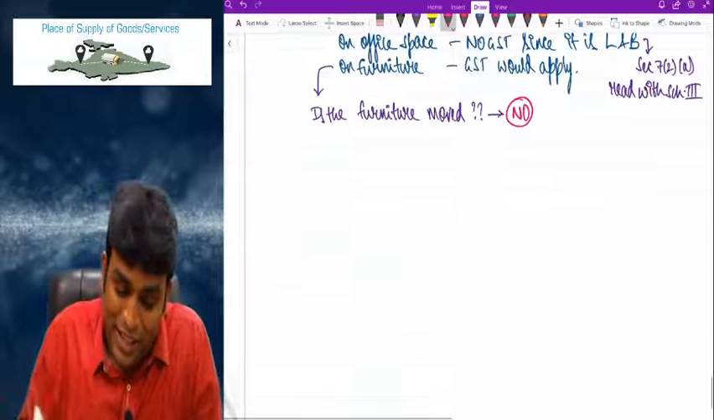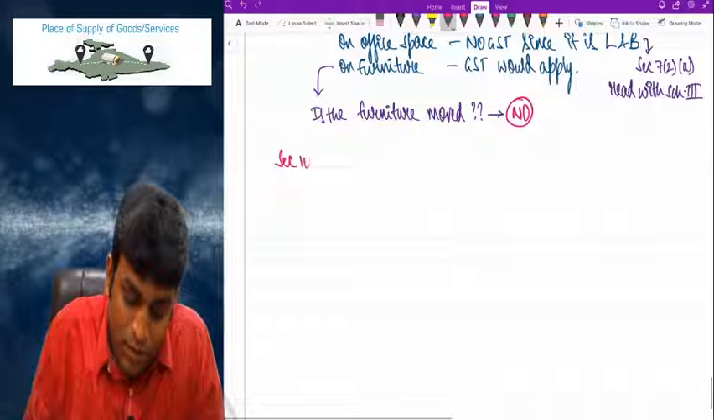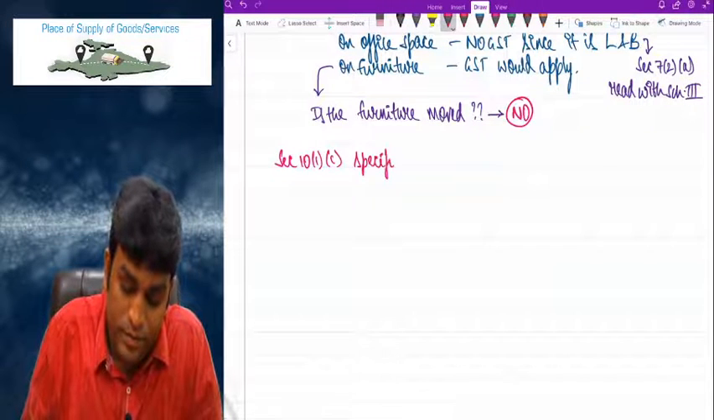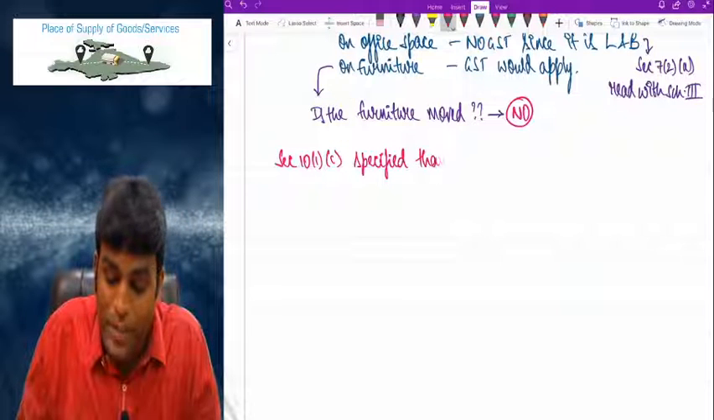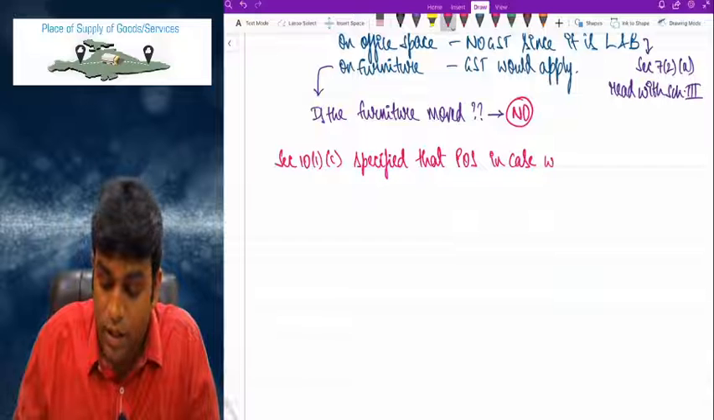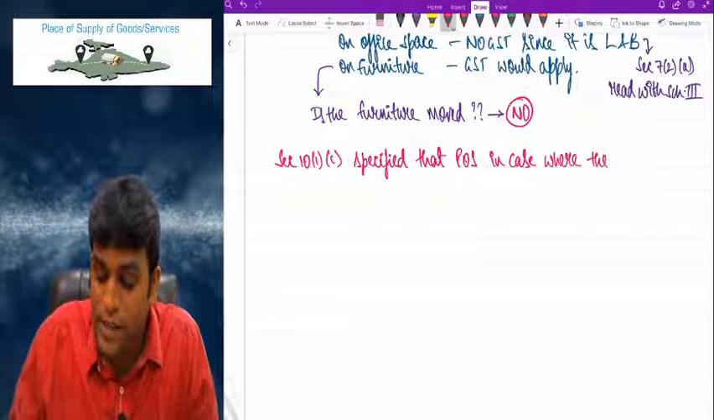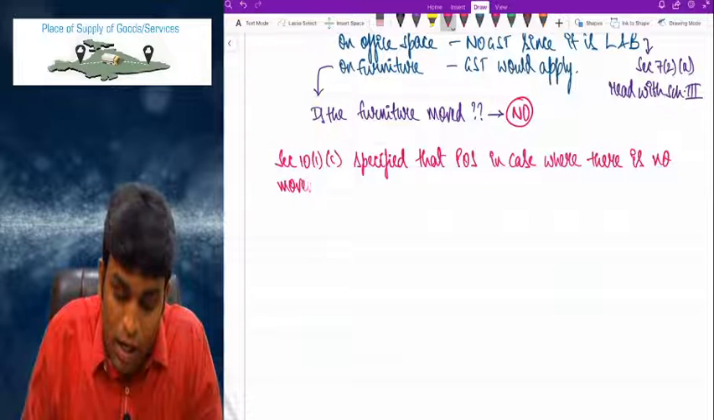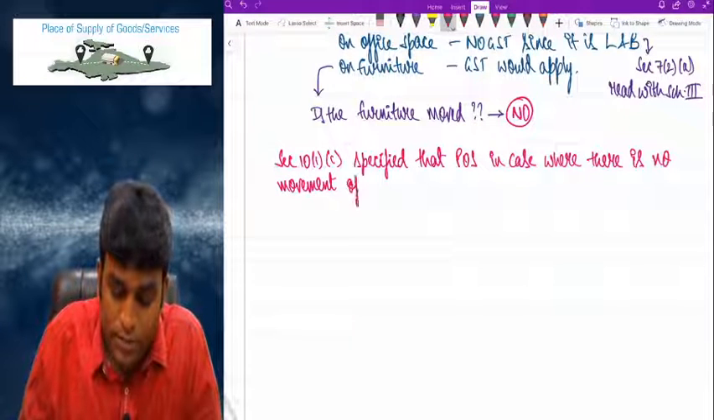Now, the interesting point is that section 10(1)(c) specifies the place of supply in a case where there is no movement of goods.